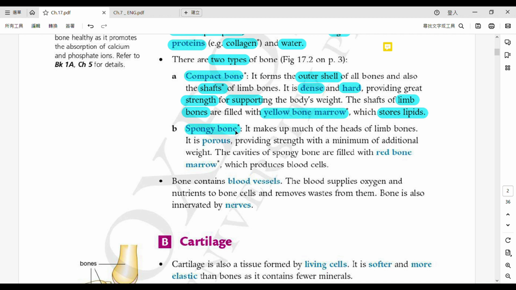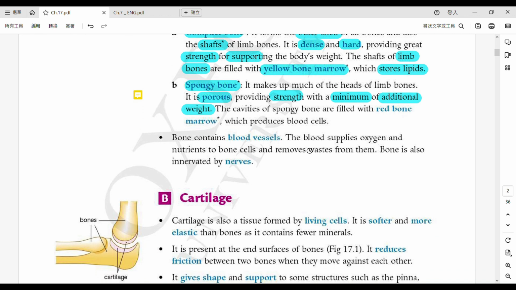And another thing is about the spongy bones. So spongy, as you may understand, it is rather weak. 咁相對地冇咁勁嘅。Okay, so why is it weaker? Because it is porous. Porous 即係代表 there are a lot of pores，係有好多嘅窿窿嘅。Okay, so therefore, but still, as a bone，佢作為一個骨頭啦，it is also still providing strength. But 係一個 minimum 嘅 additional weight，係以最少增加嘅重量嚟講，providing strength.